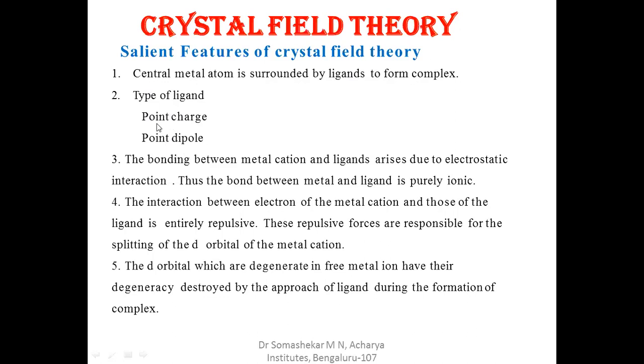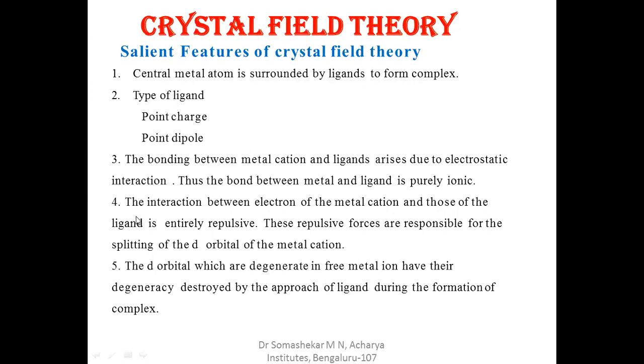The anionic ligands act as point charges, and the neutral ligands act as dipoles. Third postulation: the bonding between metal cation and ligand arises due to electrostatic interaction. Thus, the bond between metal and ligand is purely ionic.